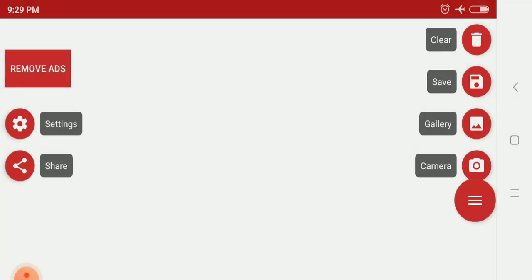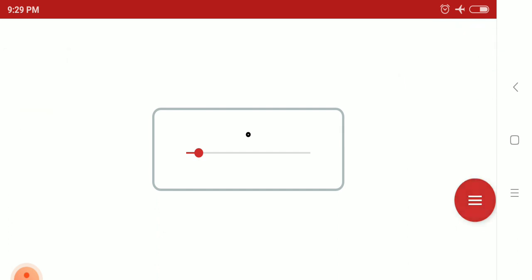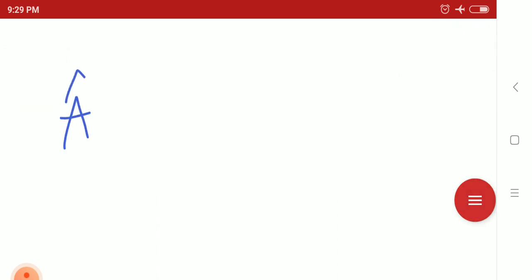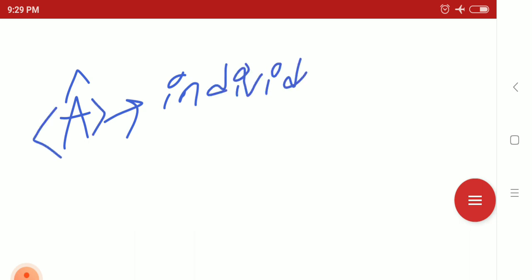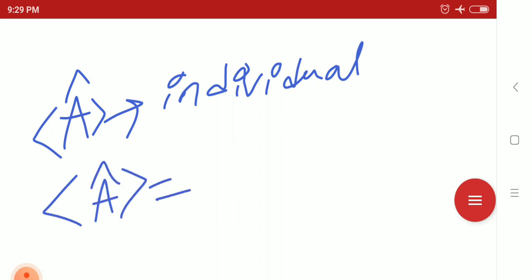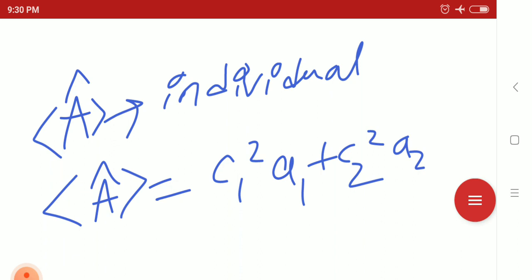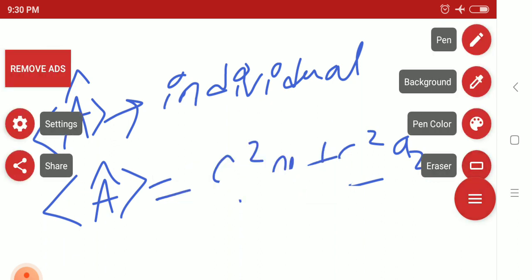So we can conclude that in case of a superposition state, the expectation value of A can be written as C1 square A1 plus C2 square A2.